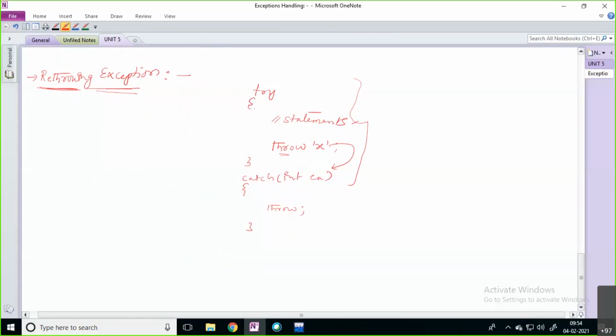This is the inner try. Suppose you have a situation where inside one try block you have one more try and catch. In this try block, I am just writing one catch block, that is in some ex value.